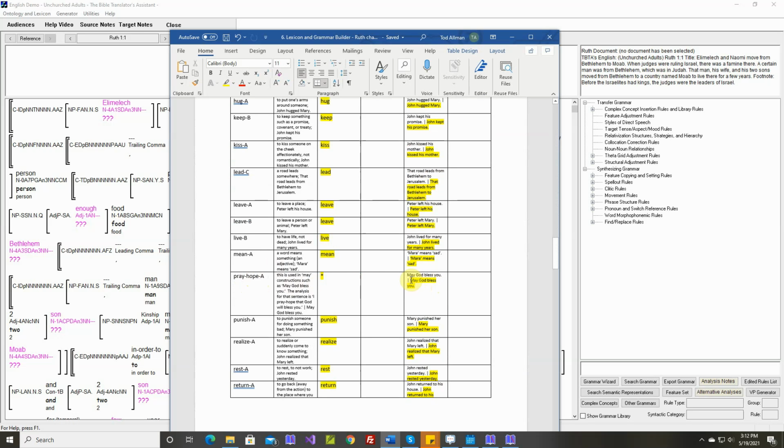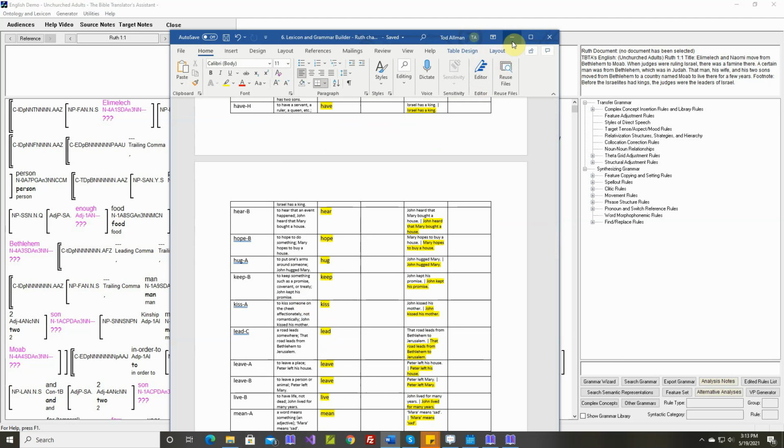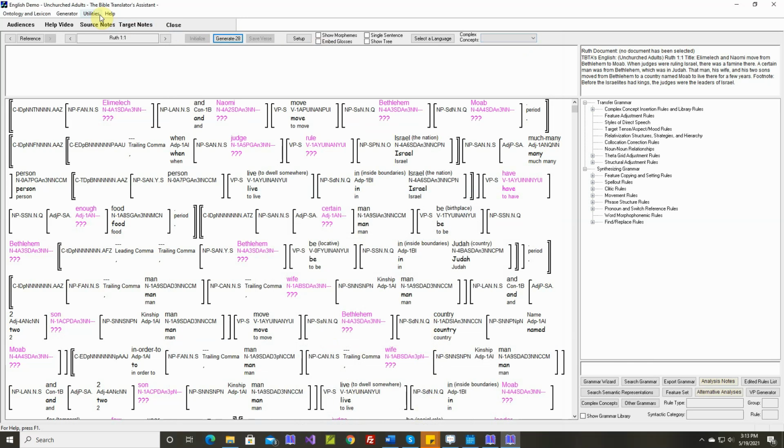For languages that don't have a construction like this, you might want to say something like, I pray that God will bless you, or I hope that God will bless you. So we have this verb pray hope. In English, we'll need to link it to a rule that will insert this special may. So we want this particular concept linked to a blank space in the lexicon. And to do that, we just enter an asterisk here. And that will link this verb to a blank space in the lexicon.